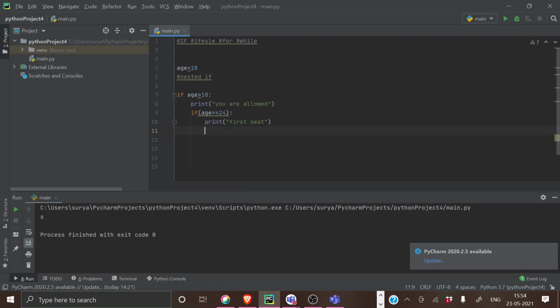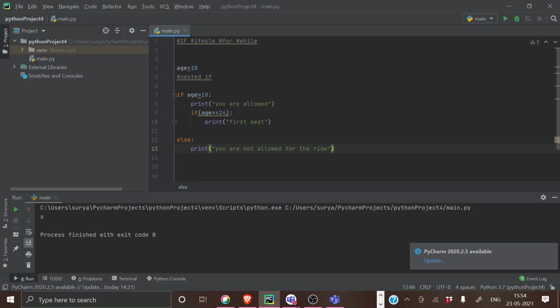Else. These are two conditions we have. Else print you're not allowed for the first seat, right?